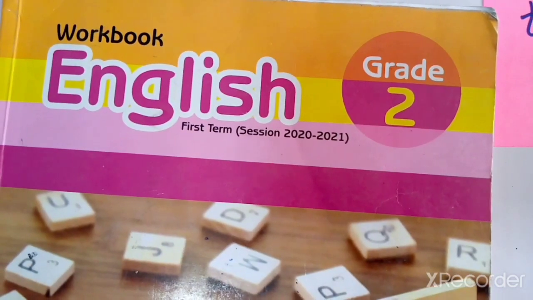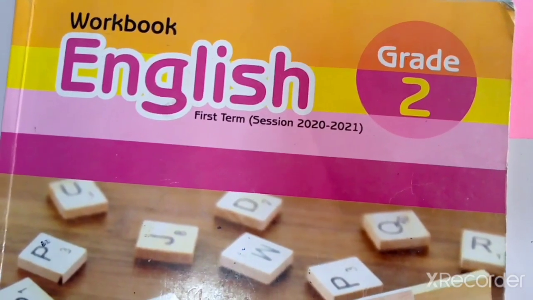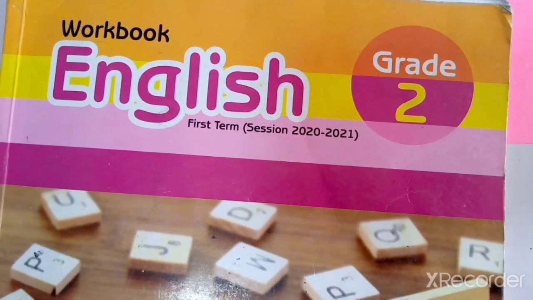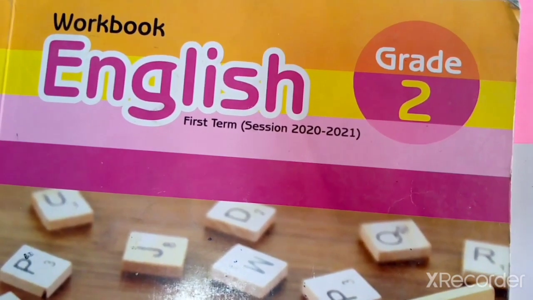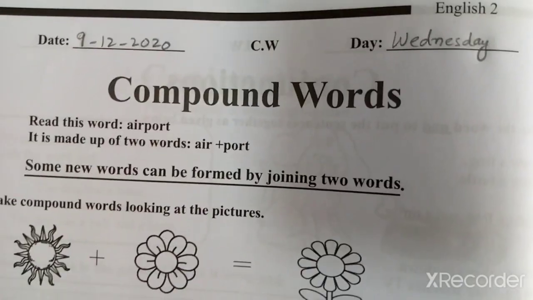Now I guess grade 2 you people must have memorized and remember all the things we read the last time. Fine. Now let's come to the workbook, grade 2 workbook. Open it.